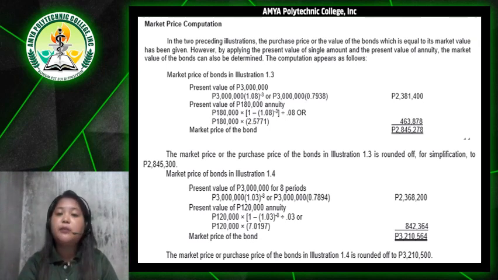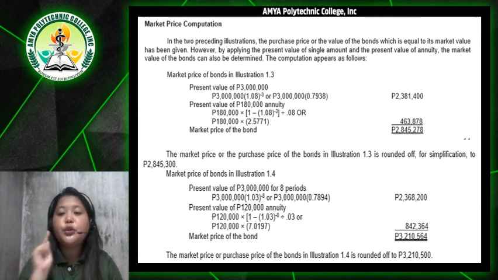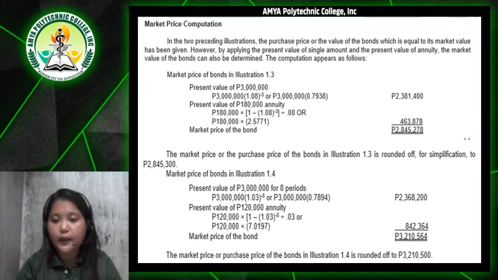On the problem that I have read a while ago, the present value there is 3 million pesos, multiplied by 0.7938, that will be equal to 2,381,400 pesos. And then with the present value of the 180,000 pesos annuity, we have a total of 463,878.